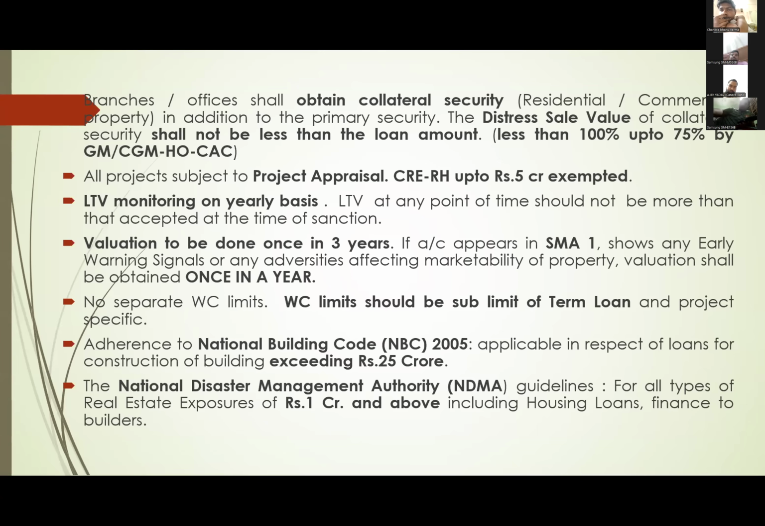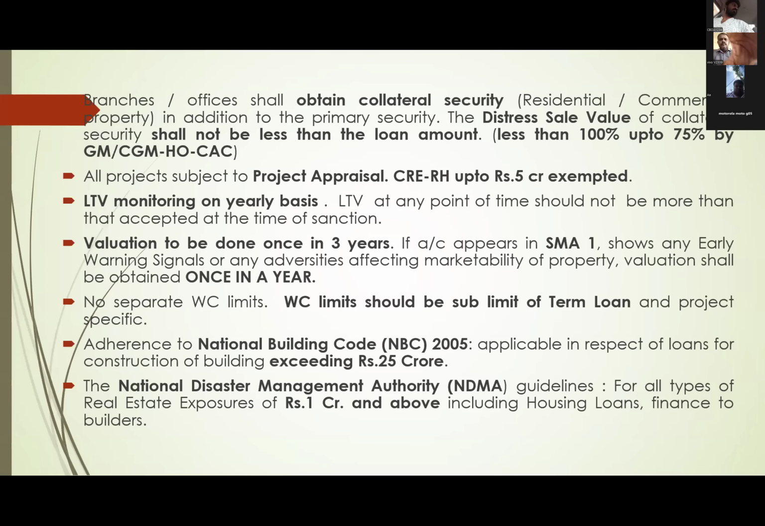Okay. Next, here two guidelines. One is the National Building Code guideline, NBC 2005 guidelines. It is applicable for construction loans where the building cost of the project exceeds 25 crores. What is this National Building Code? They give many guidelines, like, in case of any fire accident, the fire engine should be able to run round the building. Guidelines like that are there. It is called the National Building Code guidelines, applicable for construction of buildings exceeding 25 crores.